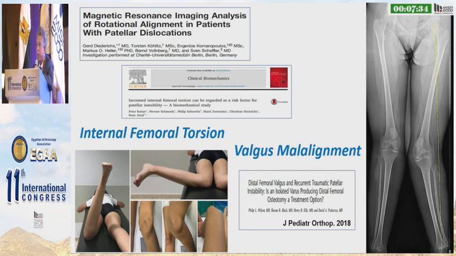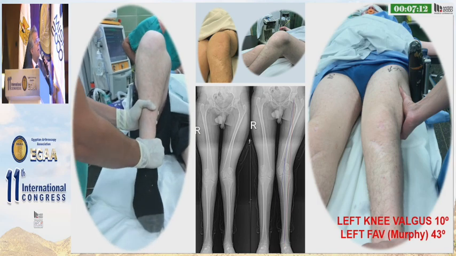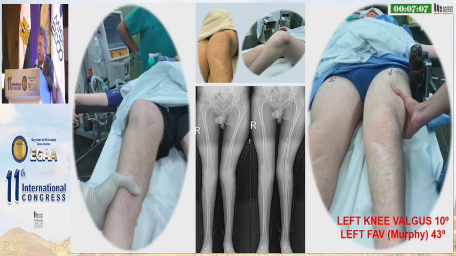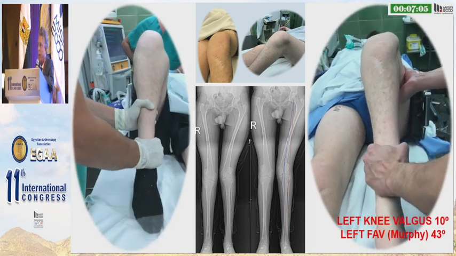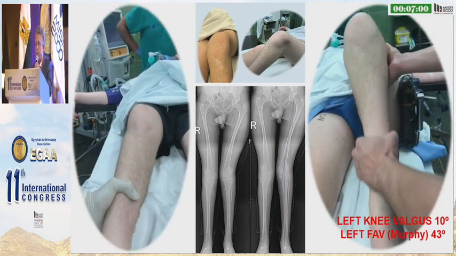Moreover, another factor that is implicated in the genesis of disabling CLPI is valgus malalignment. Wilson and colleagues have shown good results up to 80% after isolated varus distal femoral osteotomy in patients with CLPI. This clinical case highlights the importance of both factors, valgus malalignment and pathological femoral anteversion, in the genesis of CLPI.